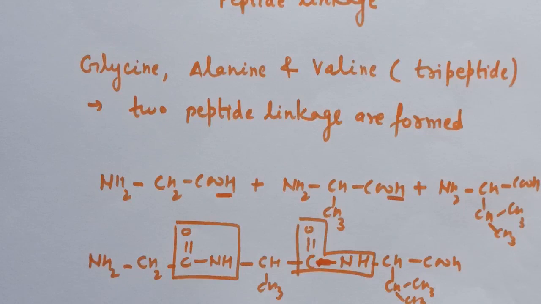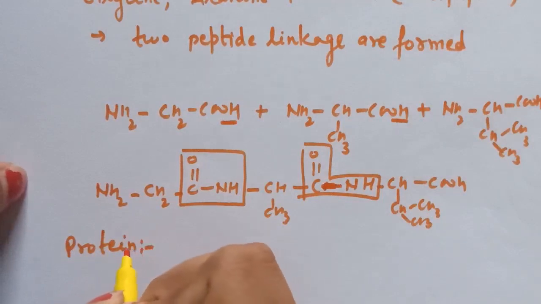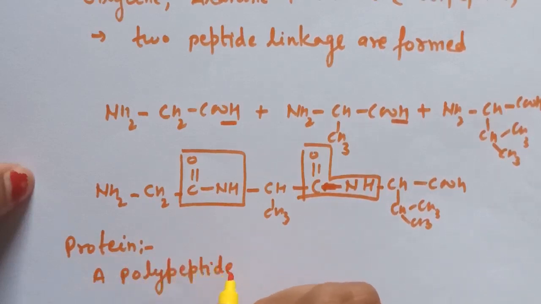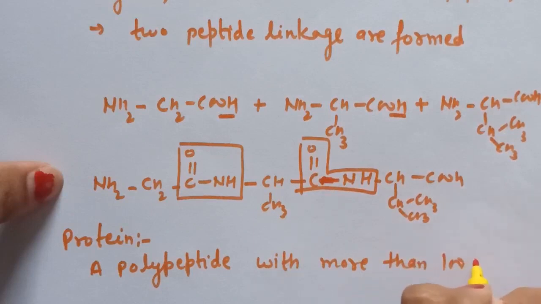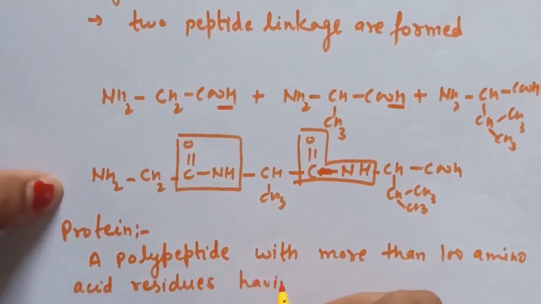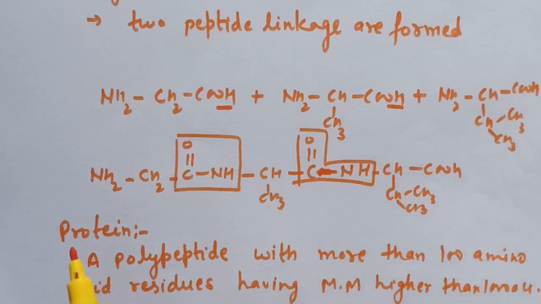Protein is a polypeptide with more than 100 amino acids, more than 100 amino acid residues, having molecular mass higher than 10,000 units. Those are known as proteins.